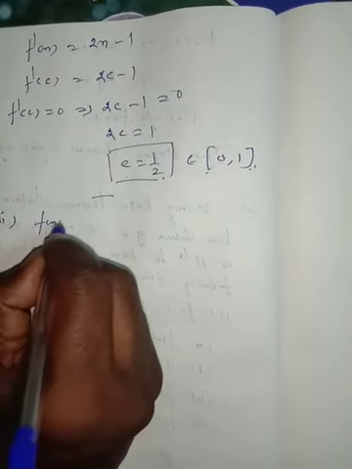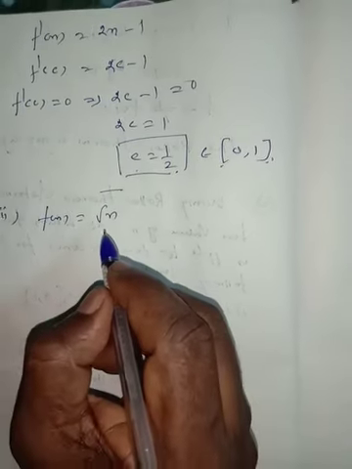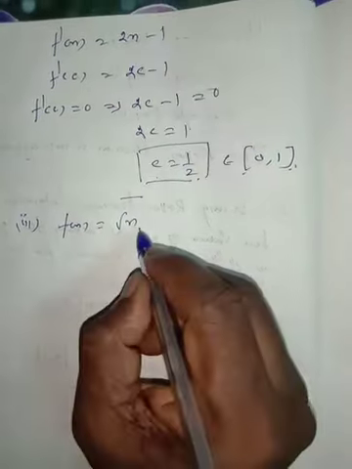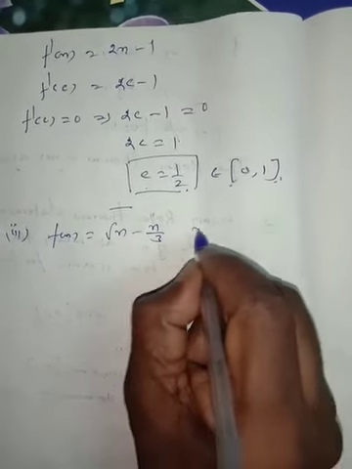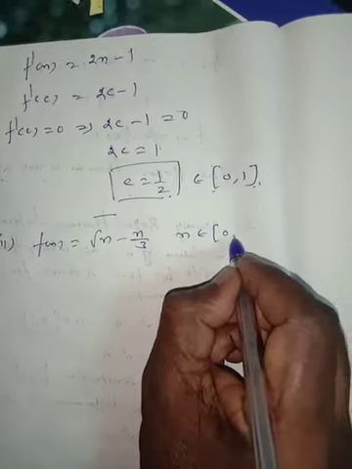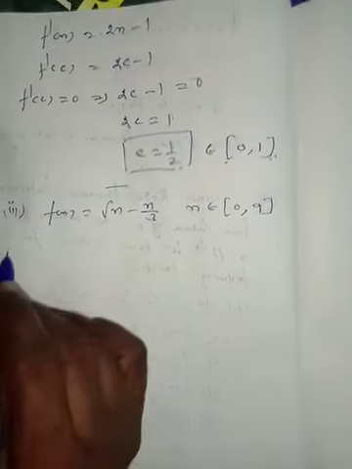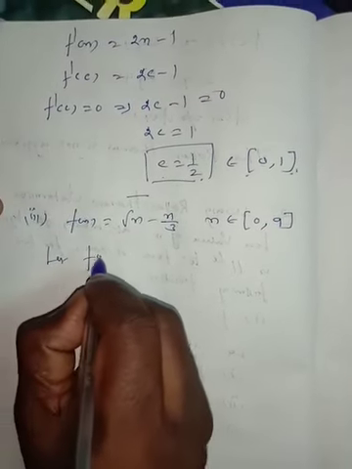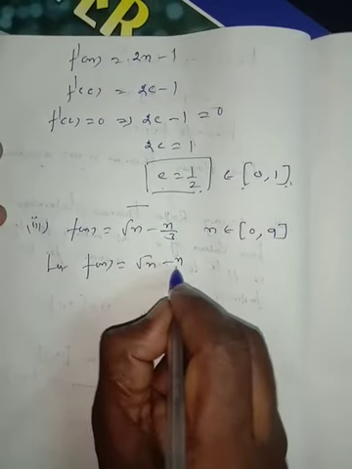F of x is equal to root x minus x divided by 3, where x belongs to the closed interval 0, 9. Now, first, let f of x is equal to root x minus x by 3.